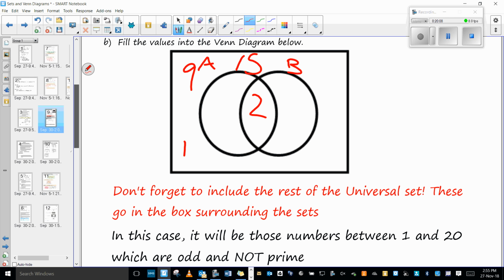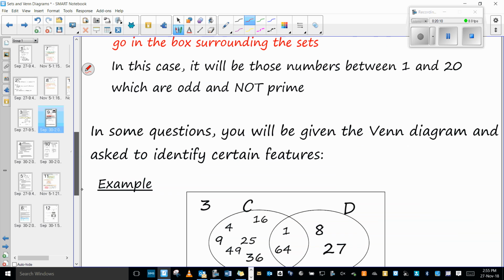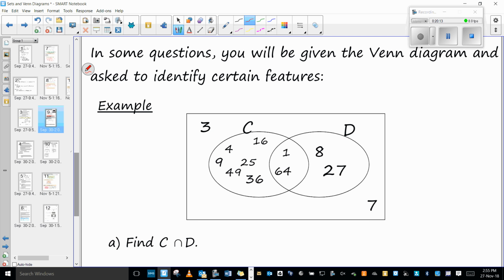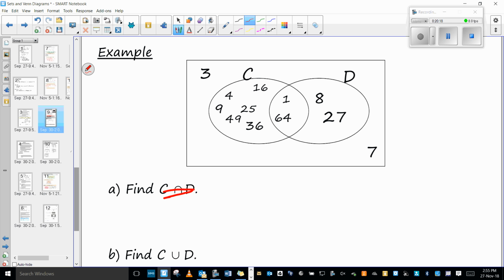In some questions, you'll be given the Venn diagram and asked to identify certain features. So, remember, what did this mean? Shayla, what did this mean here, this horseshoe? Yep, so for my Venn diagram, which values are they? So ideally, you write them in those curly brackets, 1 and 64. Casey, what does the other way of horseshoe mean?